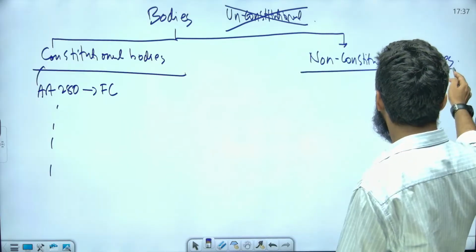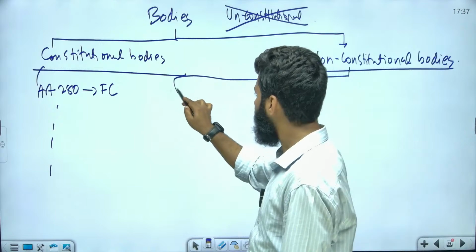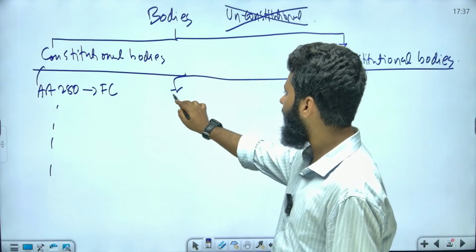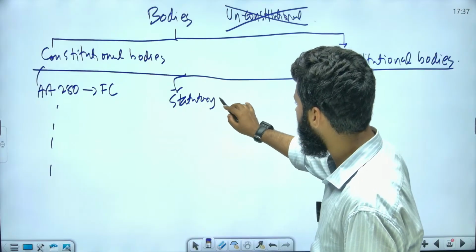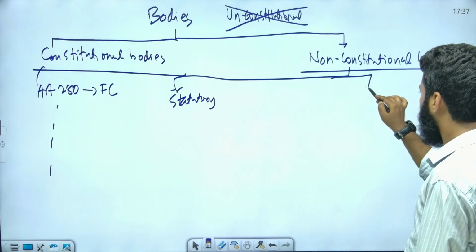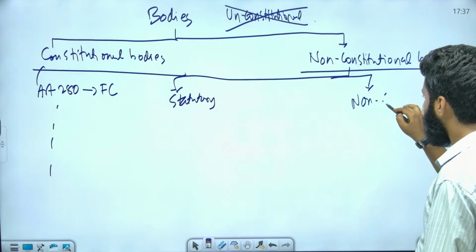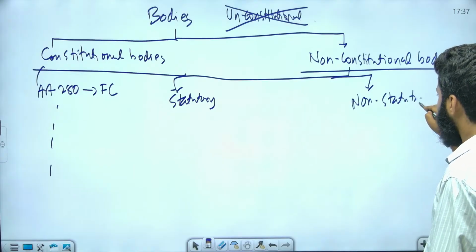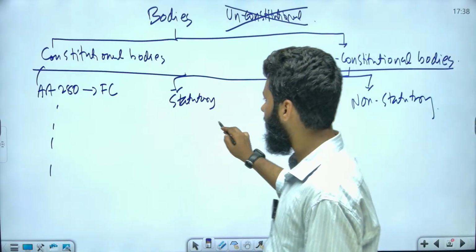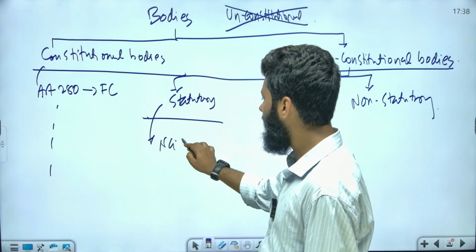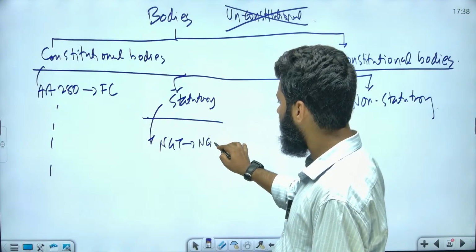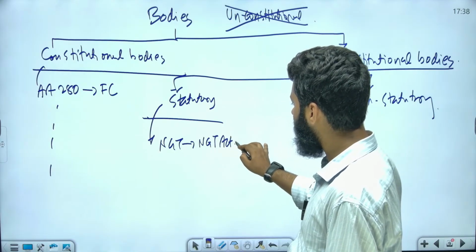But non-constitutional bodies can also be classified as statutory and non-statutory bodies. A statutory body means created by a law, a statute. For example, the National Green Tribunal has been created by the NGT Act 2010.